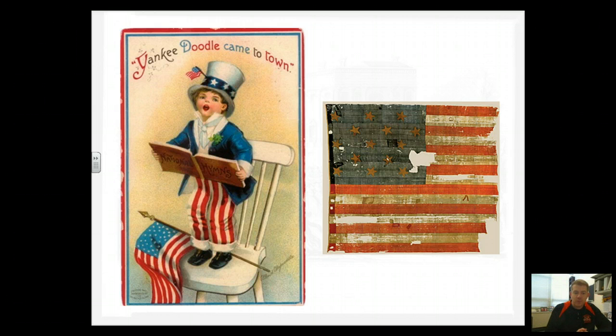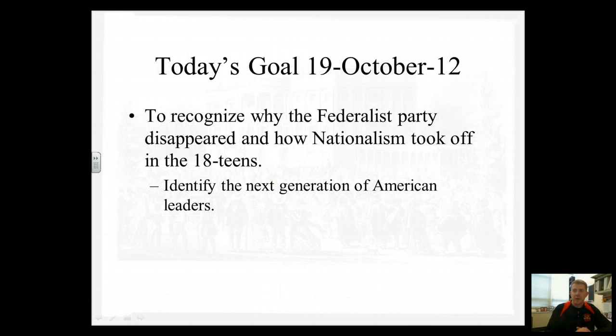We're going to look at the post-war of 1812 era, specifically this goal of recognizing why the Federalist Party disappears, how nationalism takes off during the 1810s, and then we're really going to get into identifying this next generation of American leaders, specifically focused on how they were all involved in this election of 1824. So have your notes ready? We're going to get going.